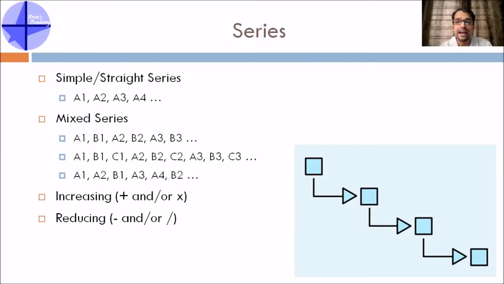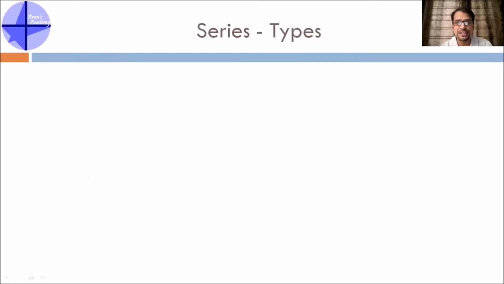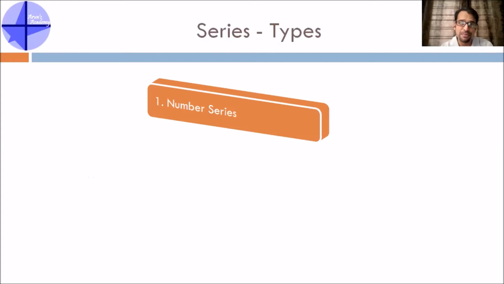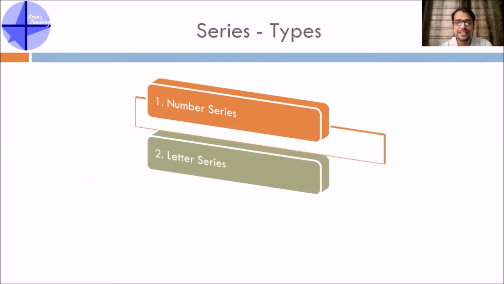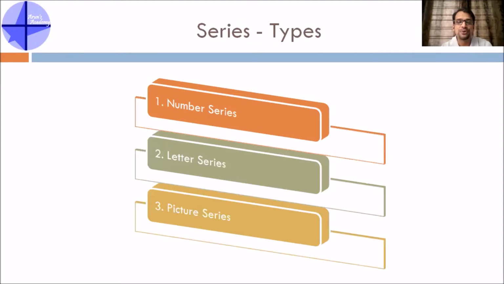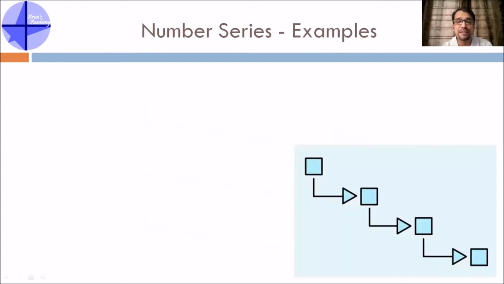Moving ahead, now there are different types of series questions. The first one is number series, second one is letter series, and third one is picture series. All these are different series questions which can be asked in an aptitude paper. So let's take examples of each one of them to understand it better. Let's go with the number series example first. The question can be like 300, 296, 287, 271, there is a question mark, and then the next term is also given.